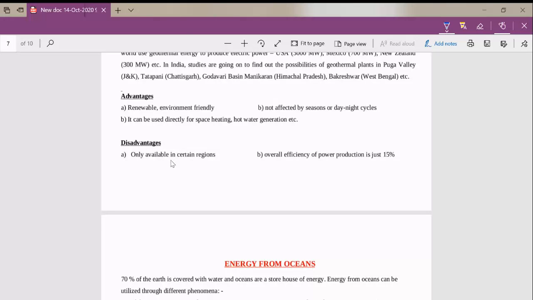We cannot place it in all areas. In that particular area, there should be some selected sites. Only there we can implement a geothermal power plant. And the overall efficiency of power production is just 15%. Okay, so the efficiency for this geothermal power plant is very less as compared to other power plants.